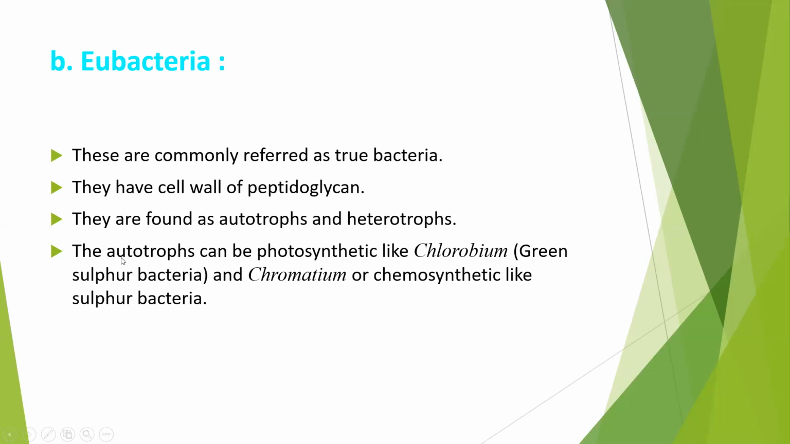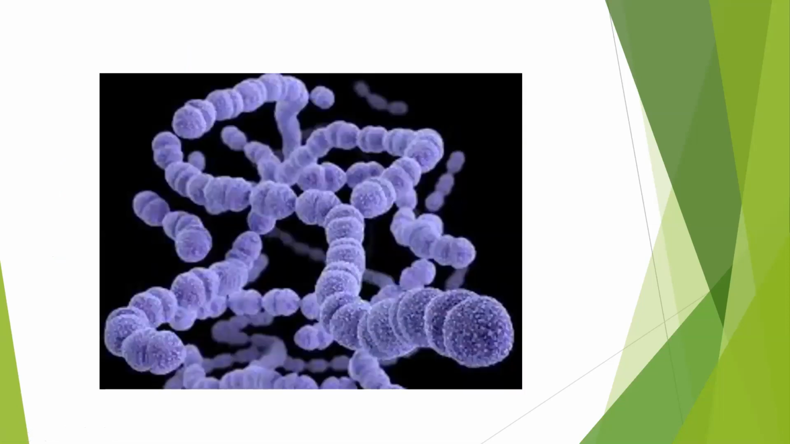So autotrophs can be photosynthetic, that means they use sunlight for preparation or production of food, whereas chemosynthetic means they use energy from breaking the chemical bonds between inorganic compounds. So this is eubacteria. You can see eubacteria can form colonies also, and they can be in filamentous form also. Here you can see they are forming colonies. This is one bacteria, this is other eubacteria, third eubacteria. So here they are forming colonies.